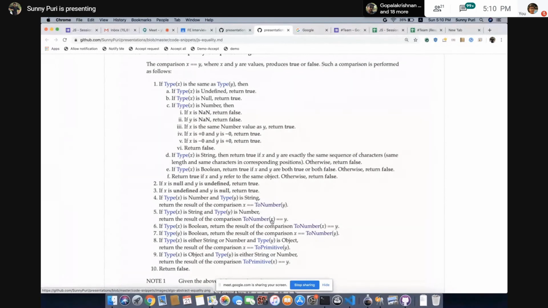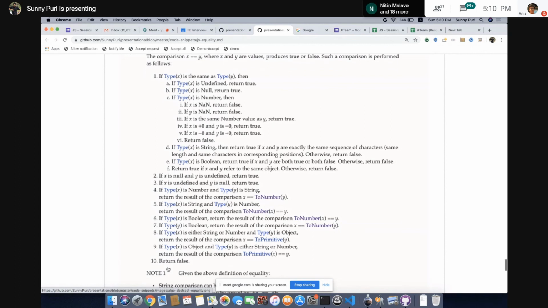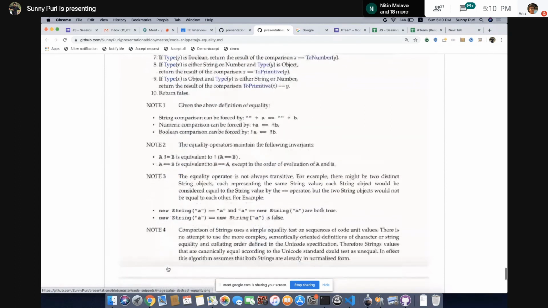We are converting the string to a number for x. If x is boolean, convert boolean to number for x. If y is boolean, convert boolean to number for y. If string or number is compared with an object, perform ToPrimitive. So this is what I have just explained to you from the chart. If it is not lying in any of the steps, return false. It means something is wrong. It is not matching with the algorithm.